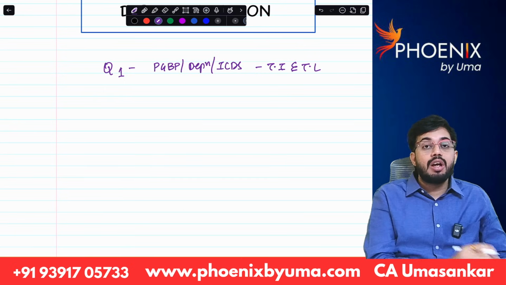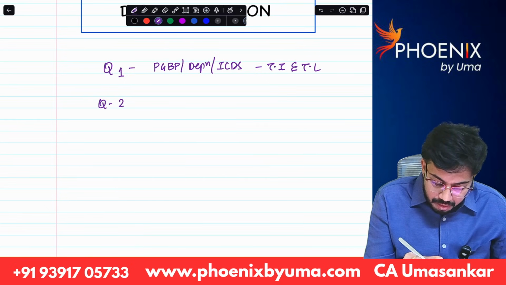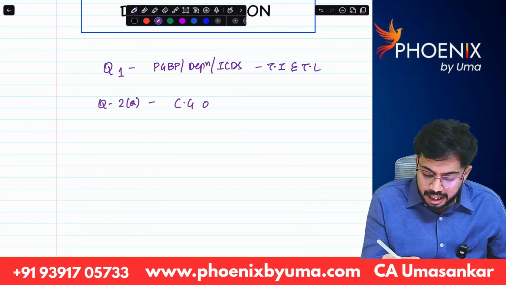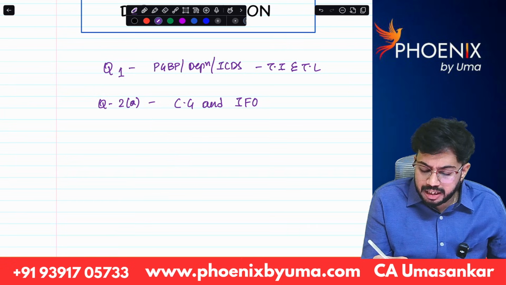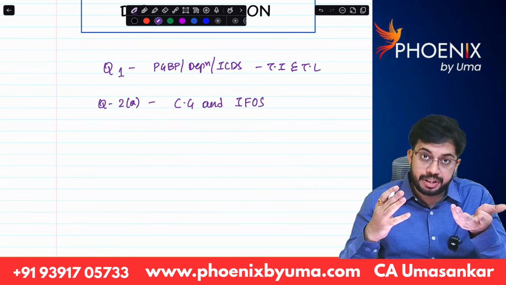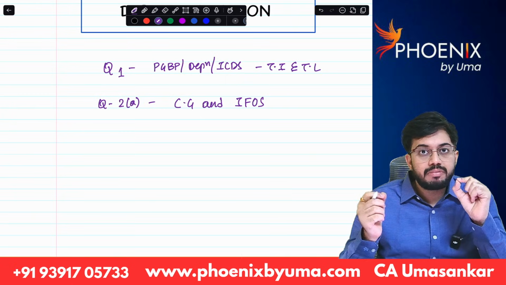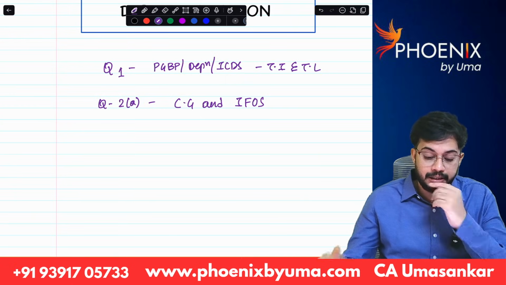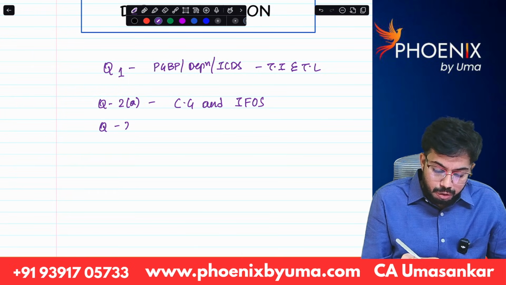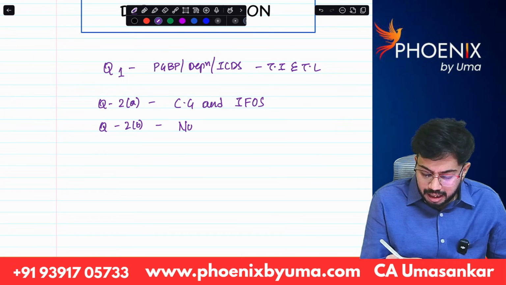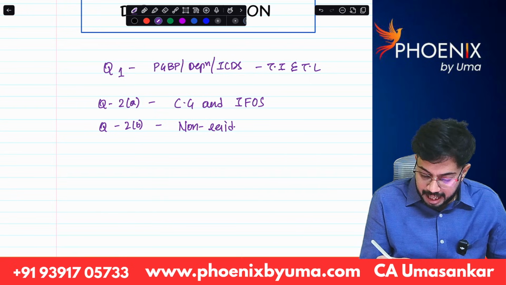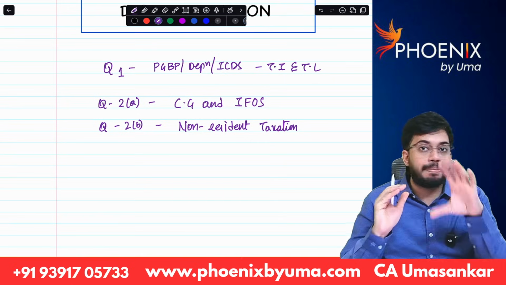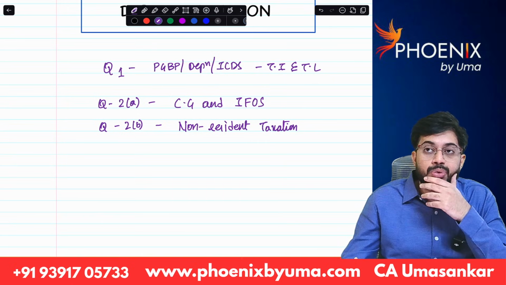Question number 2A, always ICAI is asking from the chapter capital gains and income from other sources. You can see I have studied the last 6 attempts question papers. Every time question number 2A is coming from capital gains and income from other sources. Question 2B, always ICAI is giving from non-resident taxation. So if you are well with NR taxation and capital gains, you can attempt question number 2 very easily.